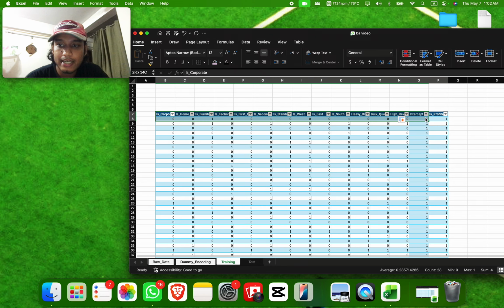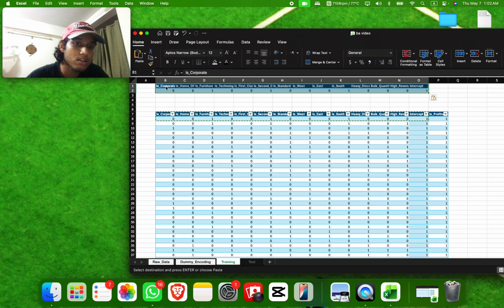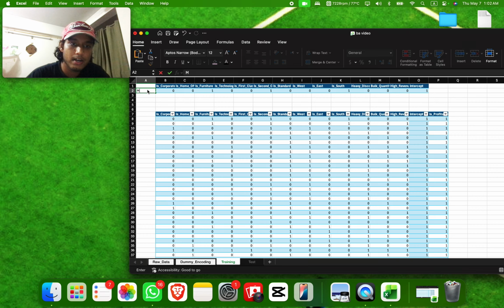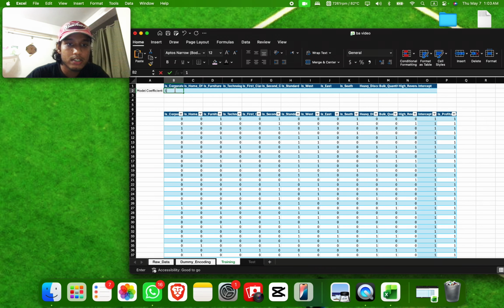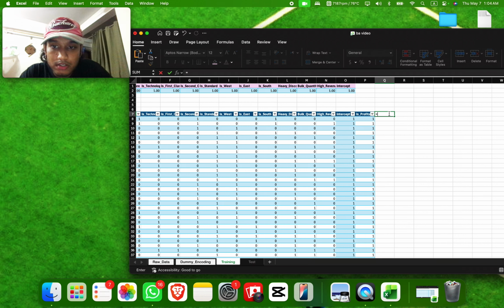I'm going to create a table on top for the model coefficients. The model coefficients will help us determine which variable is affecting what, how much. I know it sounds vague, but that is literally what it means. For this, we're going to keep one on every one of them, and also we're going to do this so we can see the decimal points. And now we'll be adding a few things to here, which is basically linear combination,